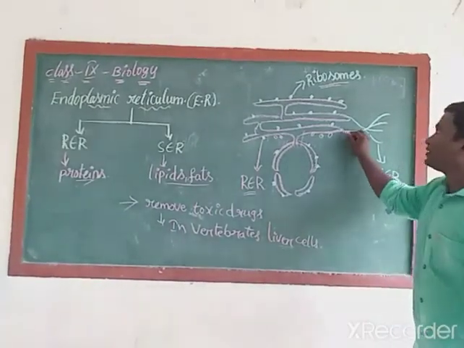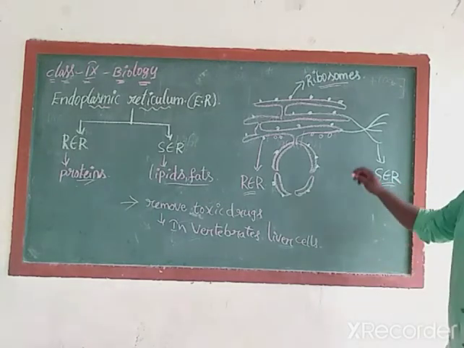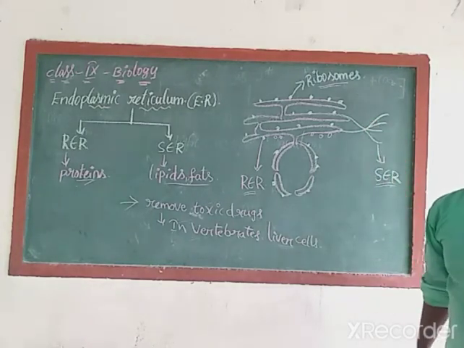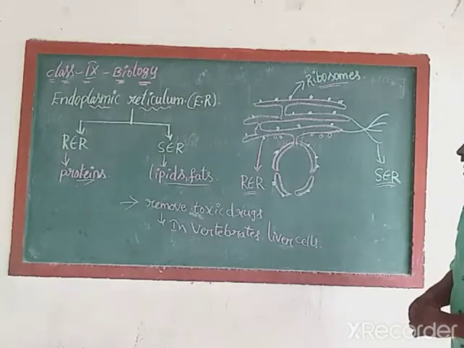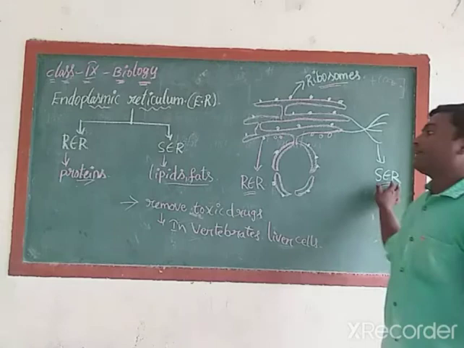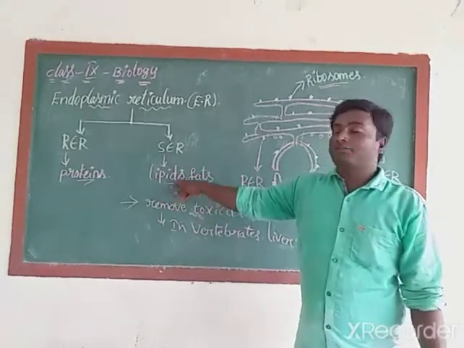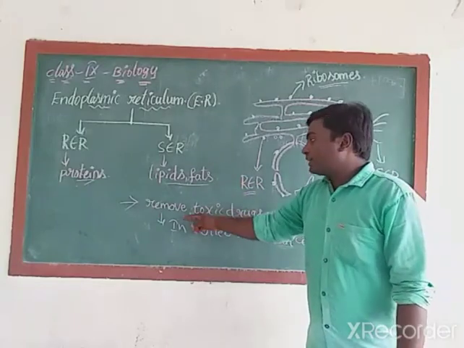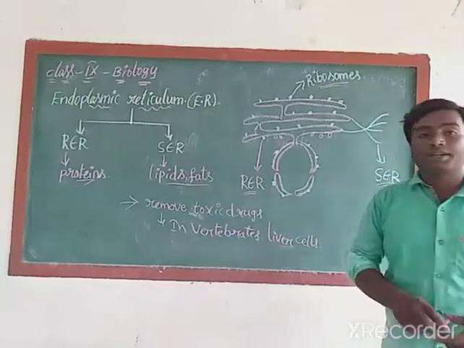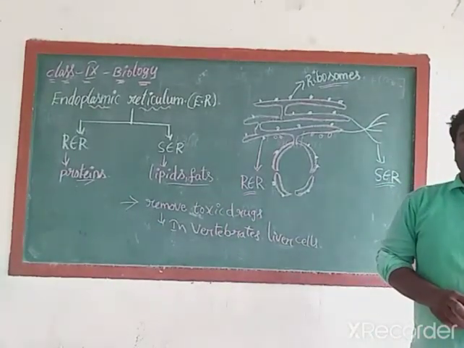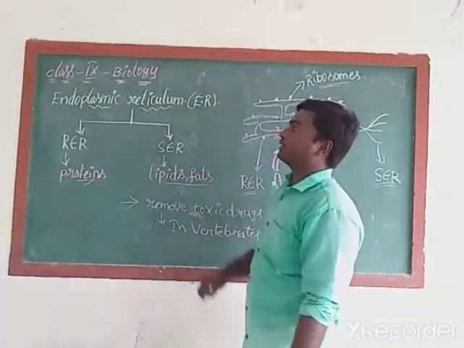Next, all of you observe this green colored part. This part is called smooth endoplasmic reticulum. Here there is no chance to see any granule-like structures. This type is called smooth endoplasmic reticulum. Its functions we already discussed. It is useful for the manufacture of lipids and fats. In vertebrate liver cells it removes toxic drugs, meaning poisonous drugs. This is the information about the endoplasmic reticulum.